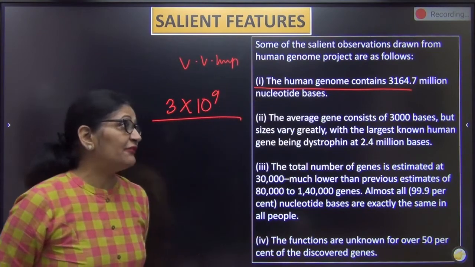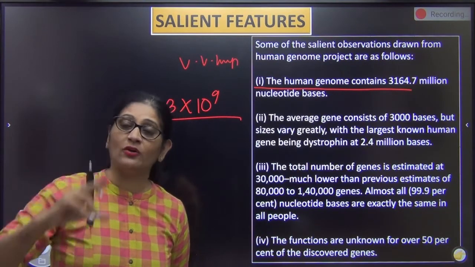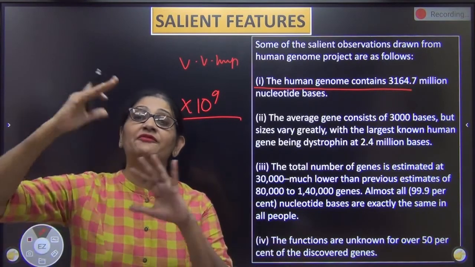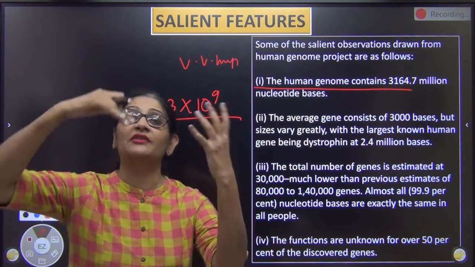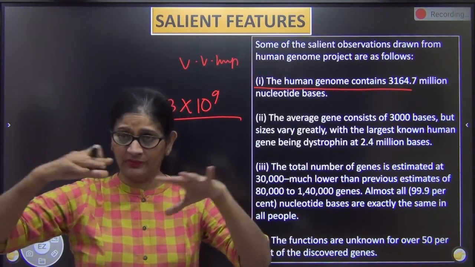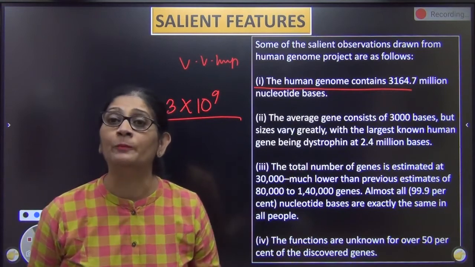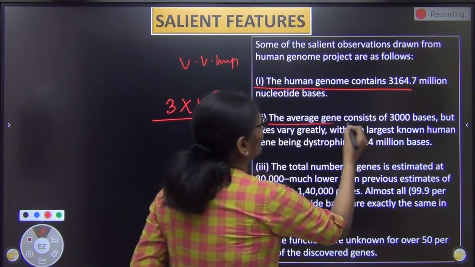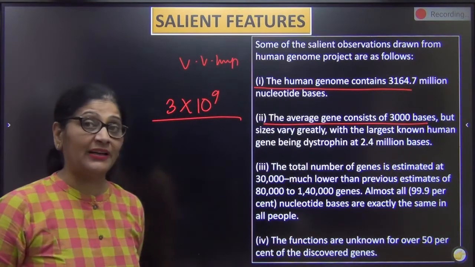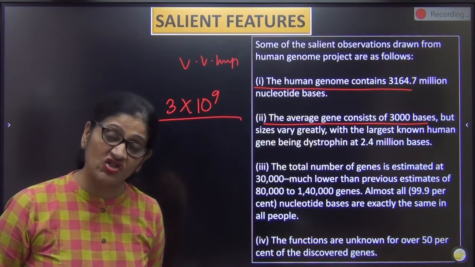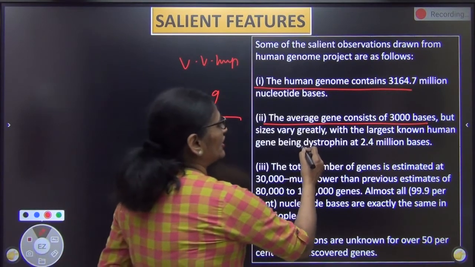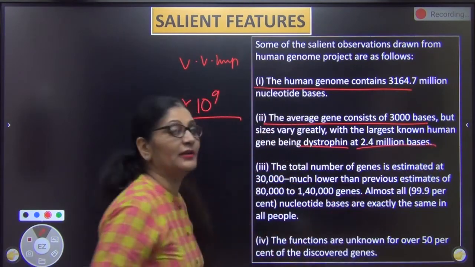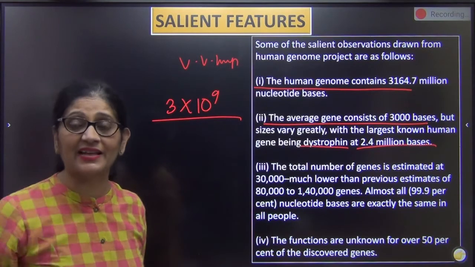Second, the average gene. If you take out the average length of every gene, जैसे बोले ना आपके क्लास में suppose there are 100 children. किसी का height है 5 feet, किसी का 5.5, किसी का 4.5, किसी का 6. I am taking out the average. The average height of my class is 5.2. So जब हमने सारे genes का जब निकाला, तो average we found out that the gene was made up of 3000 bases, but it would vary. ठीक, the largest gene जो हमारे body में बना है, that is the gene coding for the protein dystrophin. It is made up of 2.4 million bases. You have to learn. These are the facts that came out.